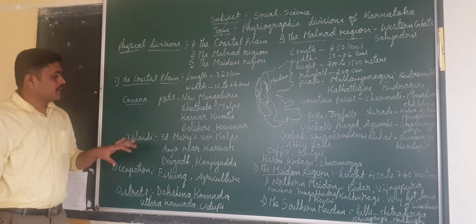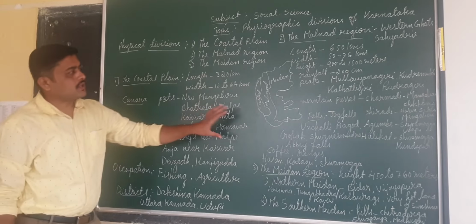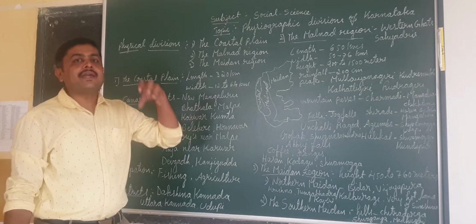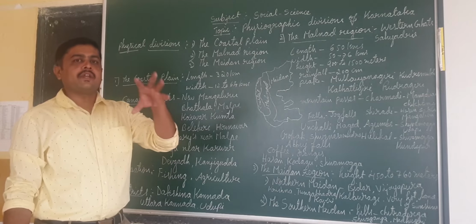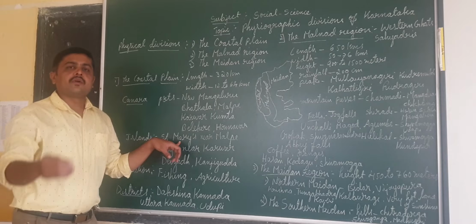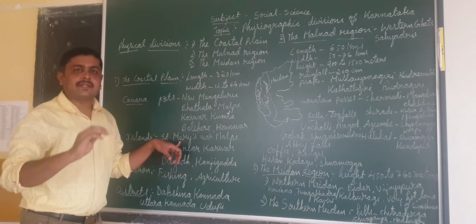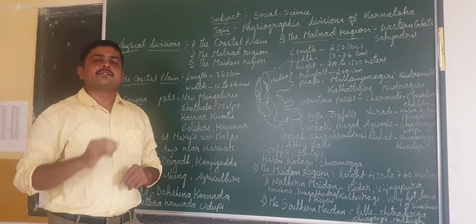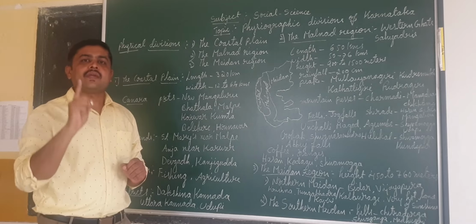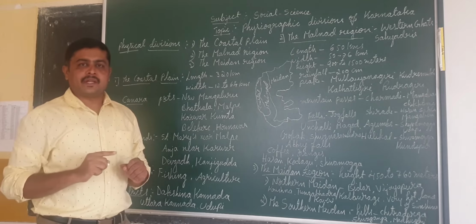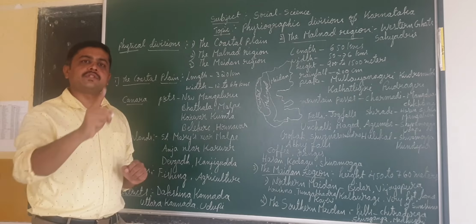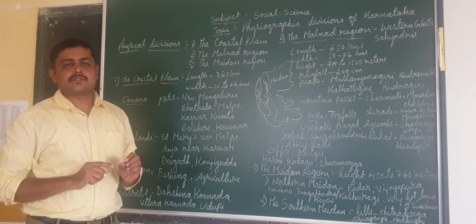Next we have to learn about the islands in these coastal areas. When you visit the coastal line, we can witness some islands also. A very important island is St. Mary's near Malpe. Many of us have visited Malpe beach. When we go there, we can visit one more island located very near, known as St. Mary's Island. It is a beautiful place. If someone wants to visit Malpe beach, please don't miss seeing St. Mary's Island. It is very beautiful.